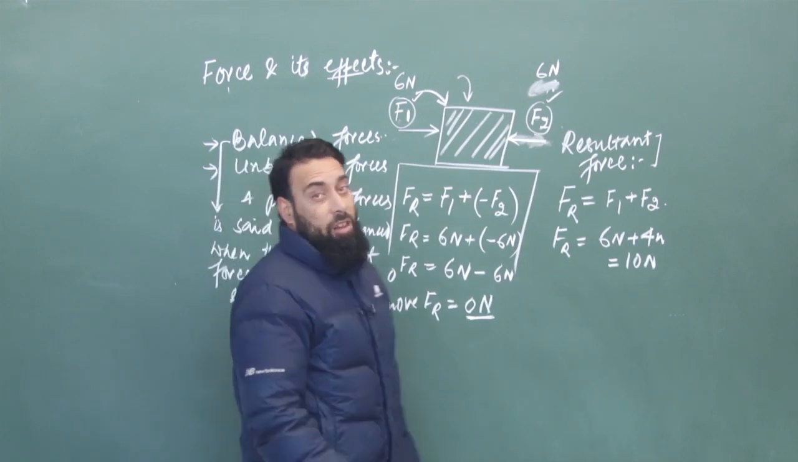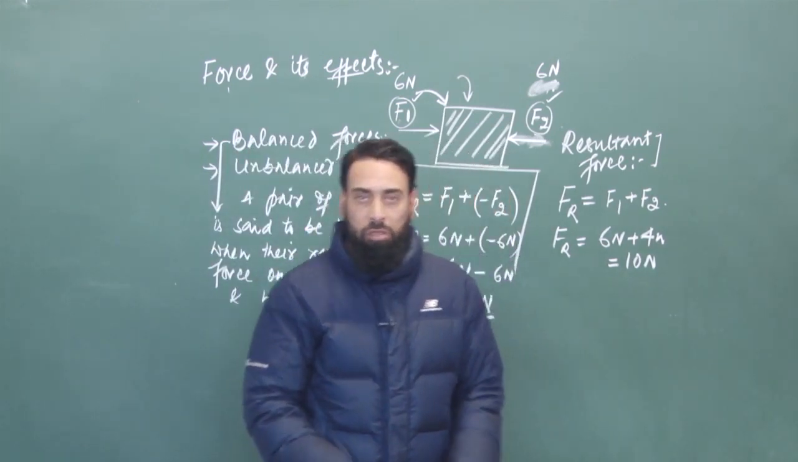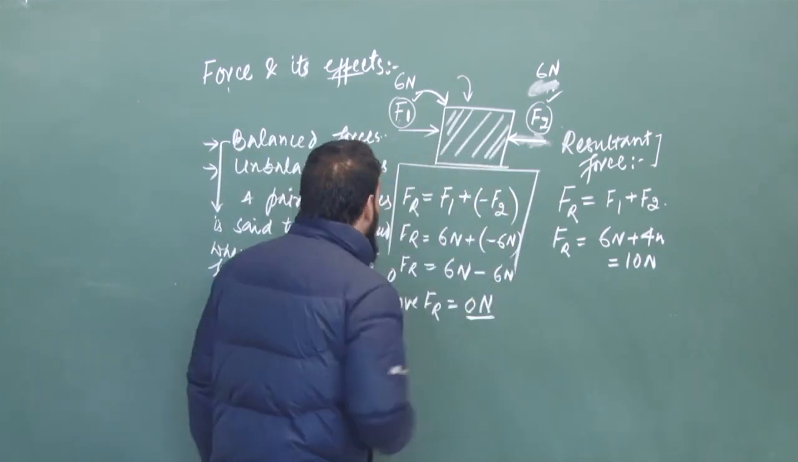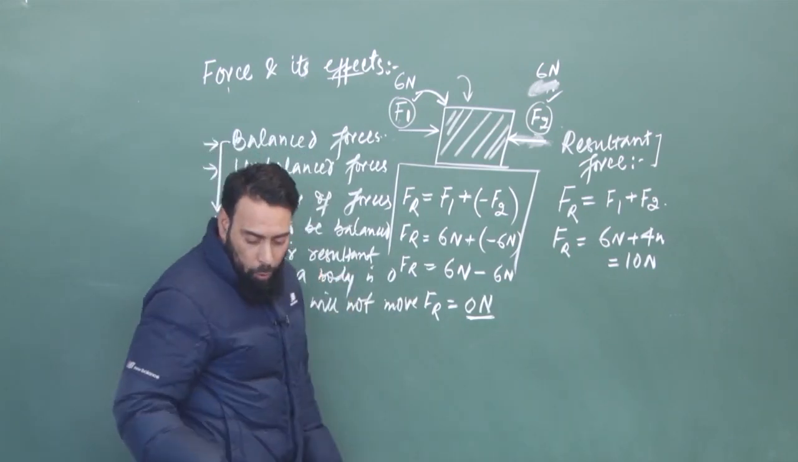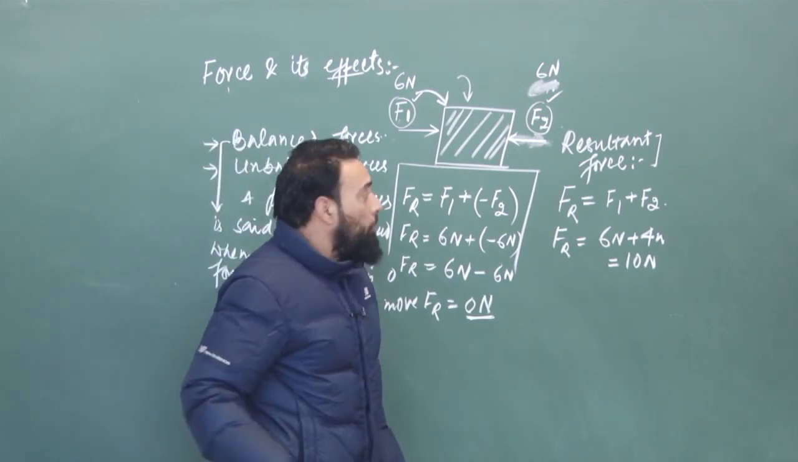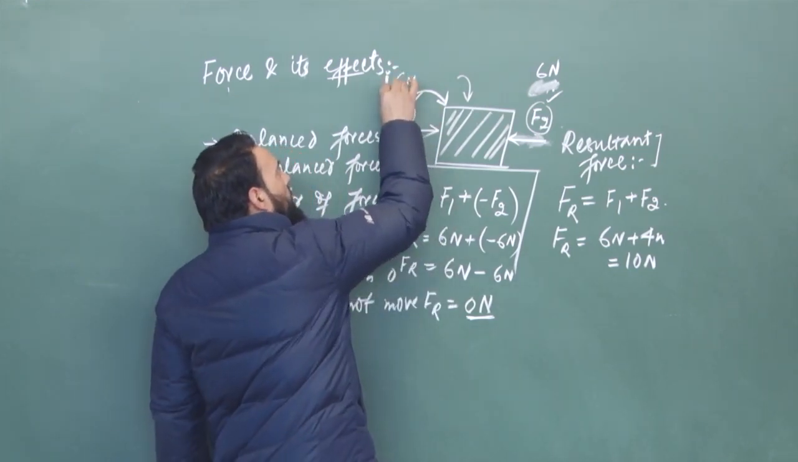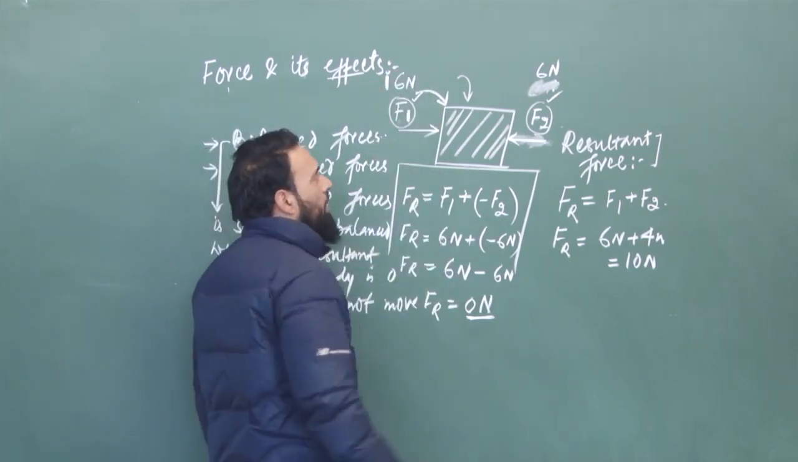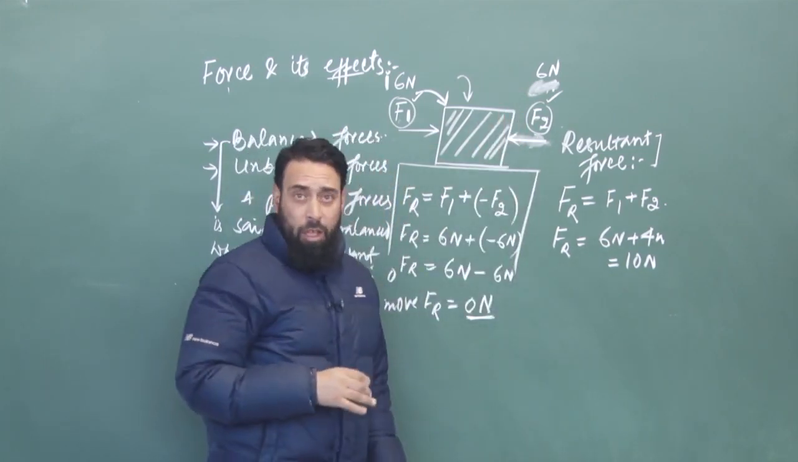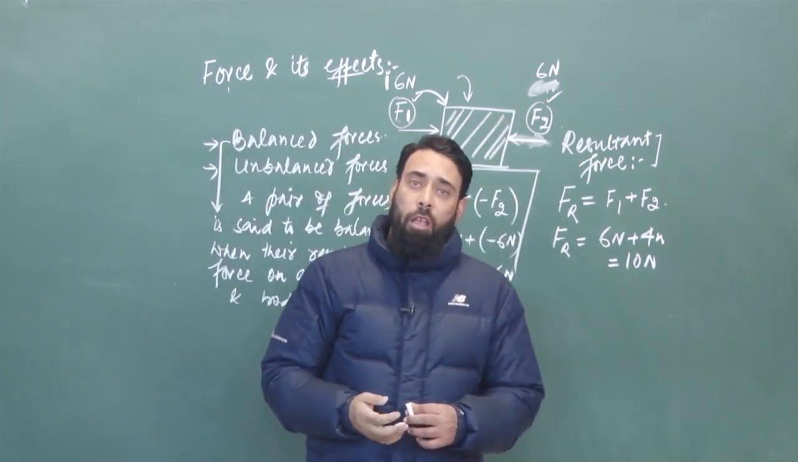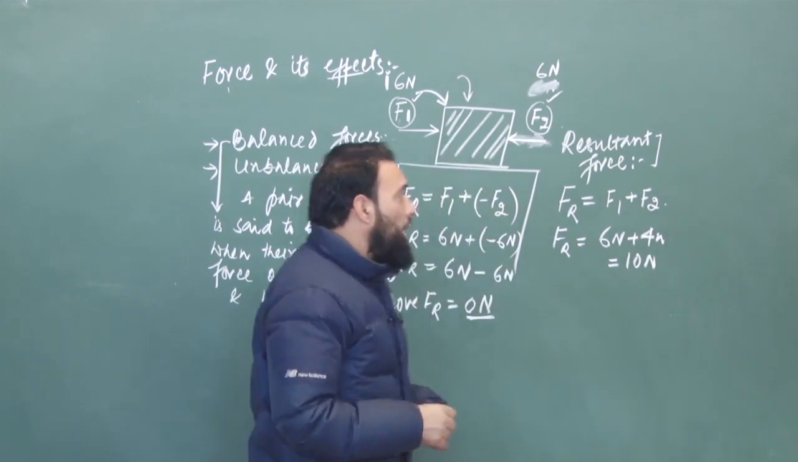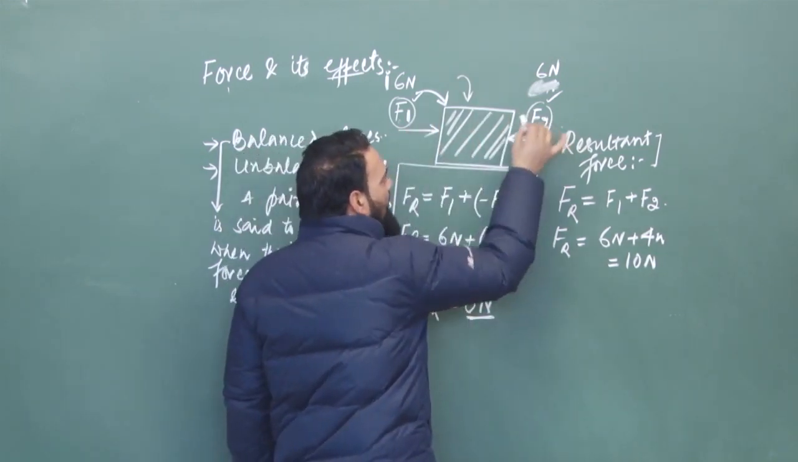Such pair of forces are said to be balanced forces. Okay. Now, what is an unbalanced force? For example, we take these two forces. I will slightly change this. This is F1, this is 16 newtons, and this is 6 newtons. Again, we are applying two forces, but one is 16 newtons and the second is 6 newtons.